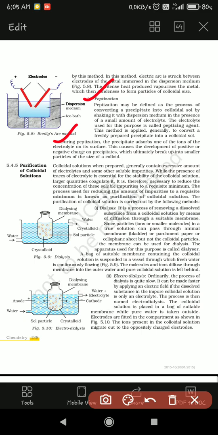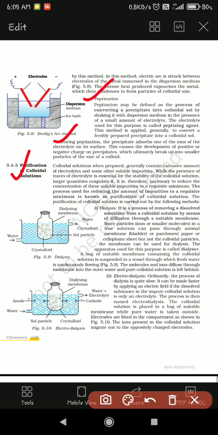Next, purification of colloidal solutions. Before this we have seen how colloids are prepared, the preparation methods. Now we are going to see the purification of colloidal solutions. How can you purify these colloidal solutions?